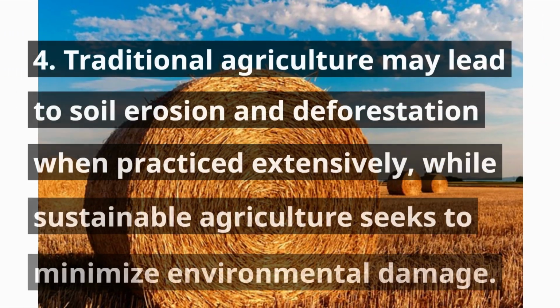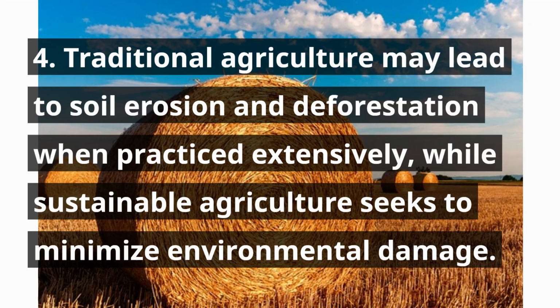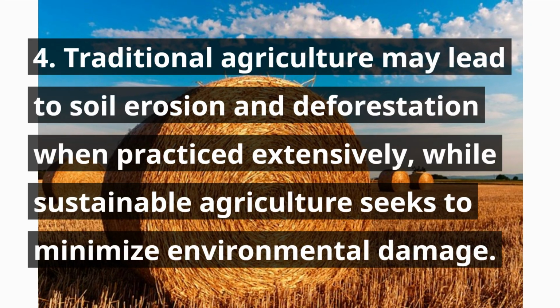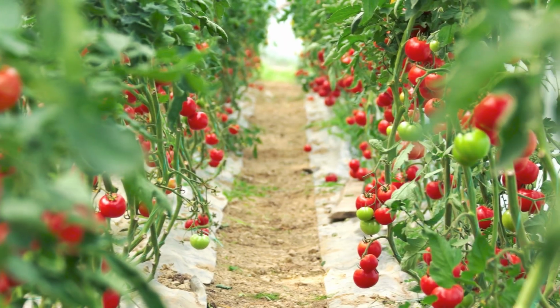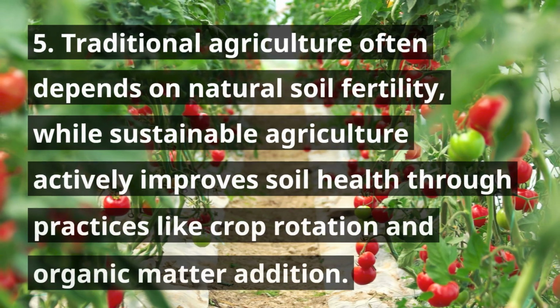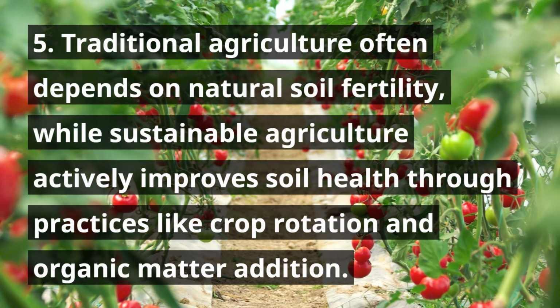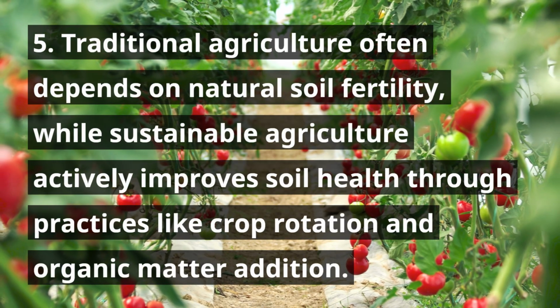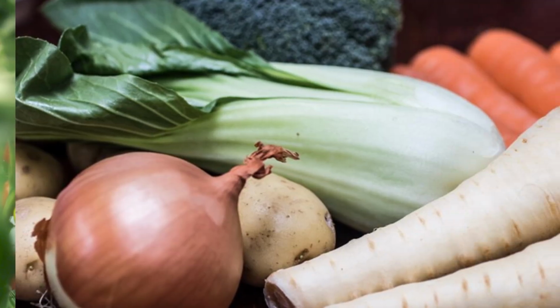4. Traditional agriculture may lead to soil erosion and deforestation when practiced extensively, while sustainable agriculture seeks to minimize environmental damage. 5. Traditional agriculture often depends on natural soil fertility, while sustainable agriculture actively improves soil health through practices like crop rotation and organic matter addition.